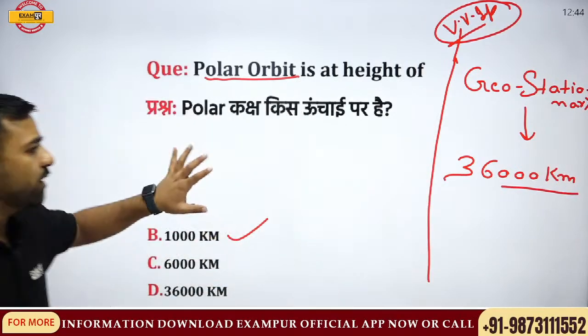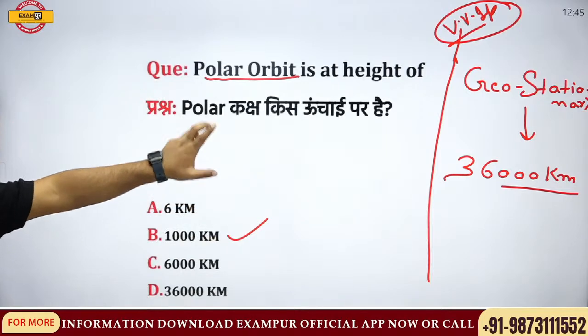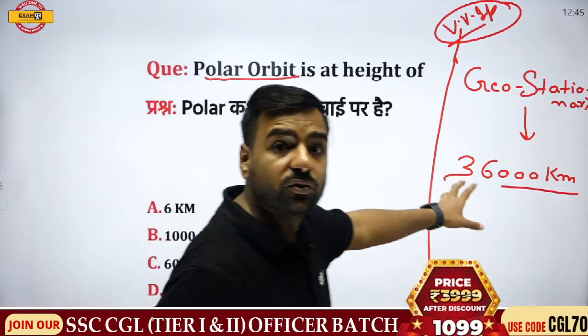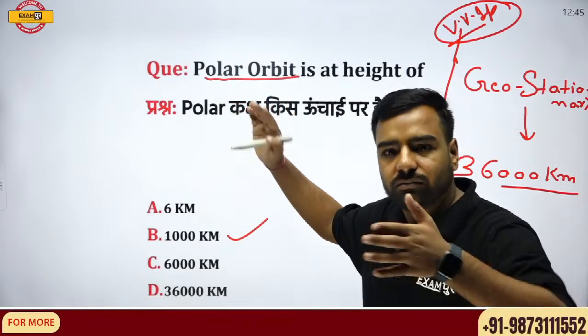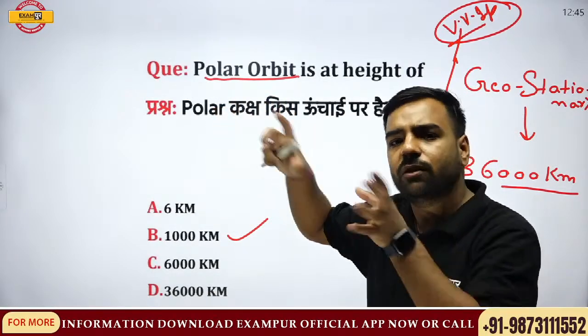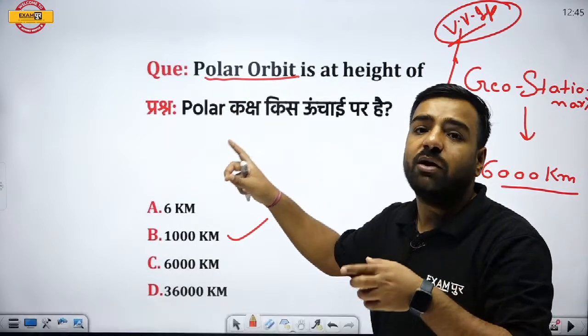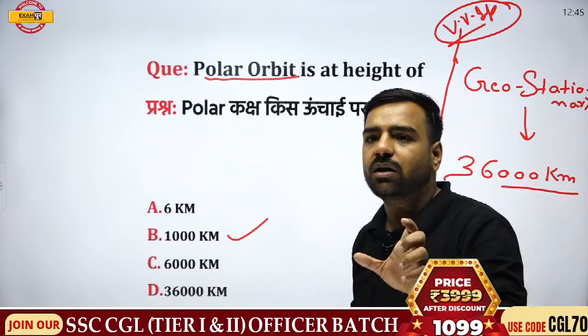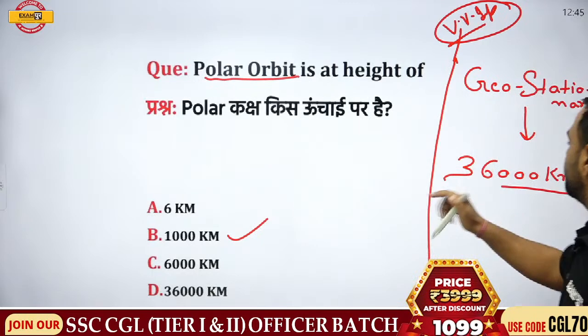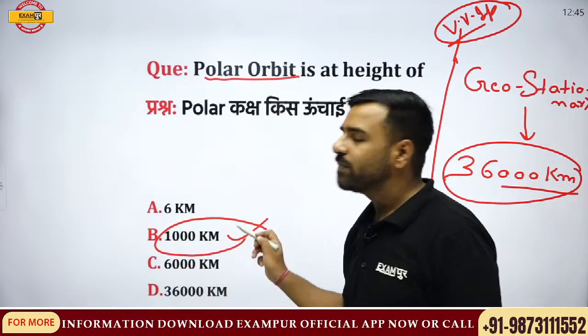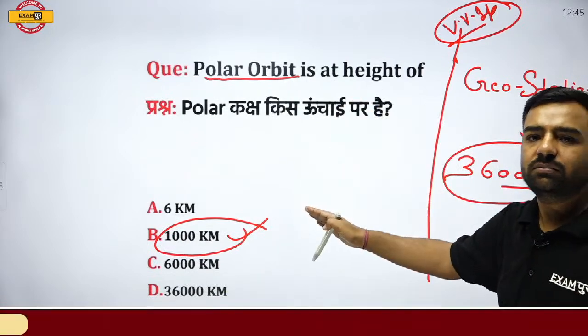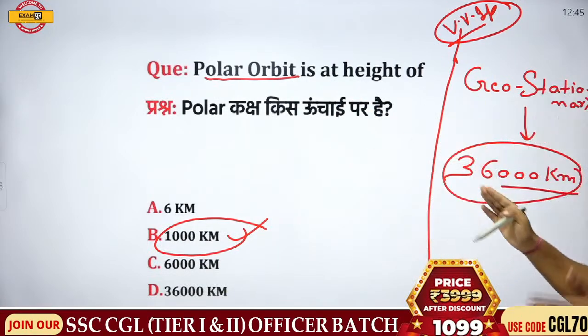We have already discussed that geostationary satellites were responsible for all those live matches. If I talk about polar orbits, there would be polar satellites, and here we can talk about weather forecasting and all. So both these things are very, very important. Please remember geostationary is 36,000 kilometer and polar is 1000 kilometer. Okay, next.